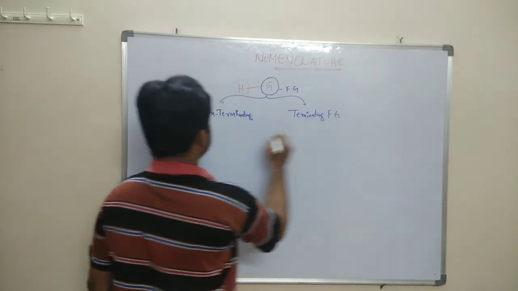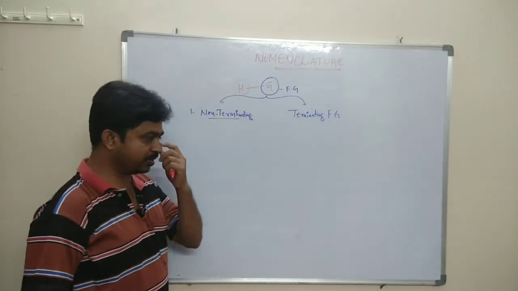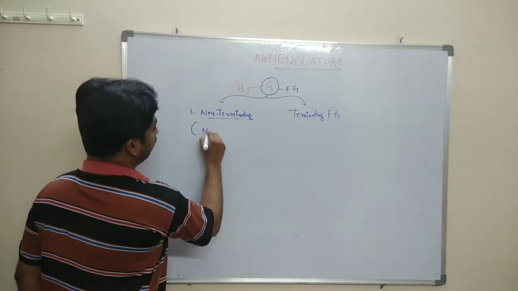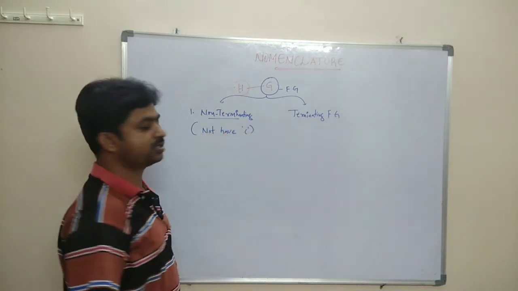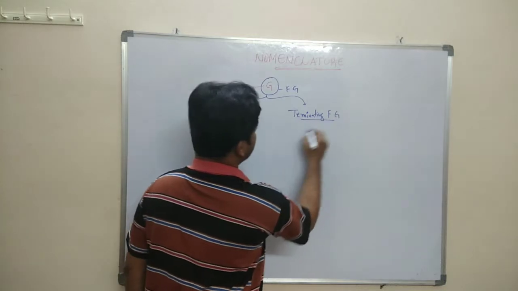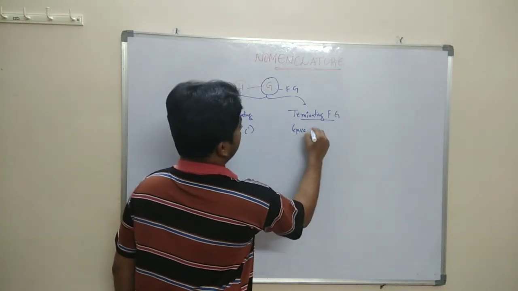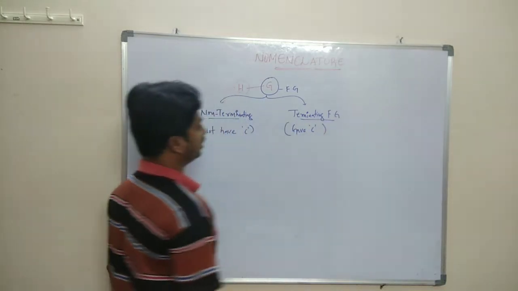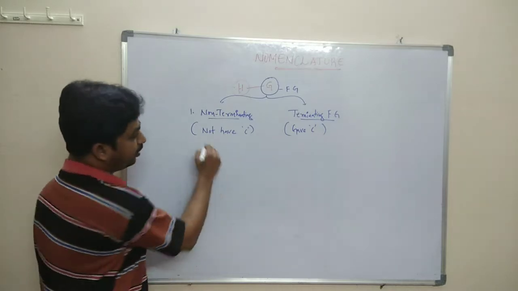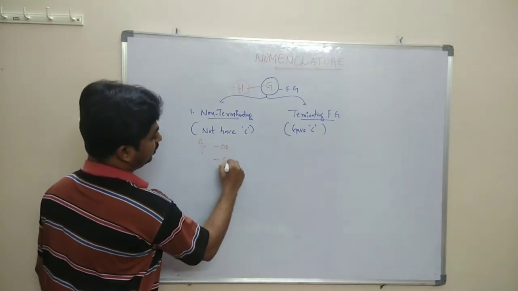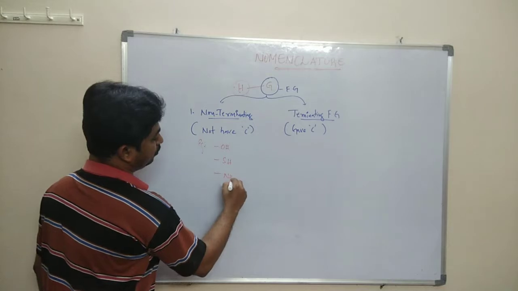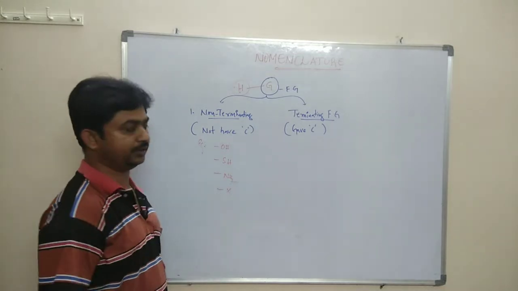The non-terminating functional groups do not have a carbon atom in their structure. The terminating functional groups have a carbon atom in their structures. Examples of non-terminating functional groups are OH, SH, NH2 and halide.